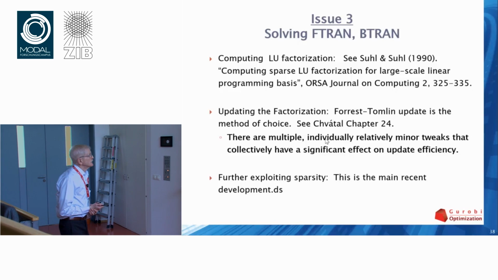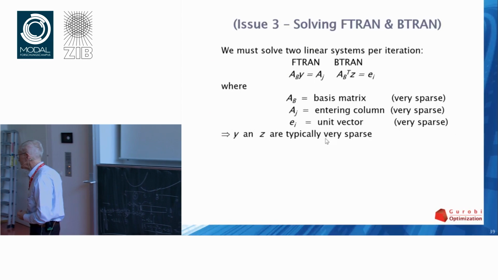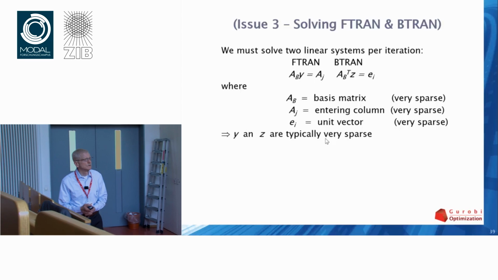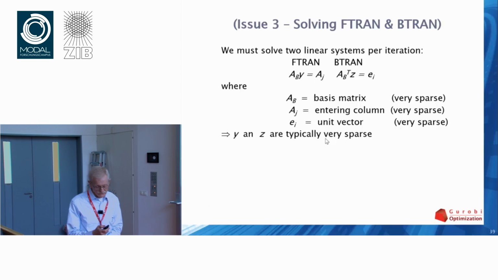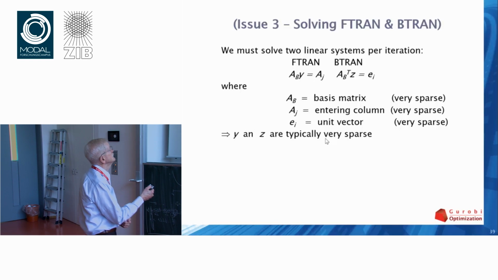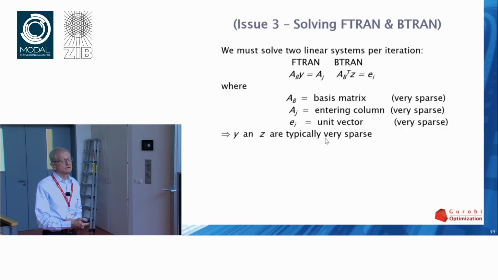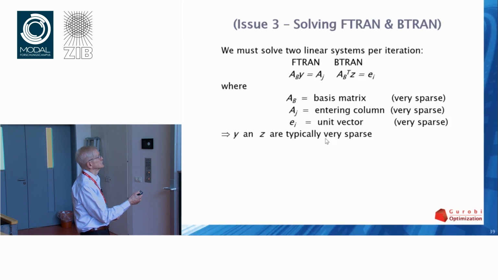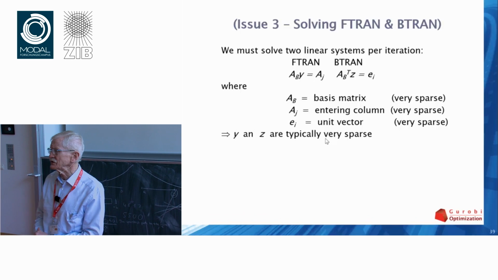Okay, now to show you the main thing that is not so well known, though it's becoming certainly more well known, related to solving these linear systems, FTran and BTran. So I've written them down here. BTran involves a unit vector on the right-hand side, so that's certainly very sparse. FTran involves a column of the constraint matrix on the right. Those are typically also very sparse.